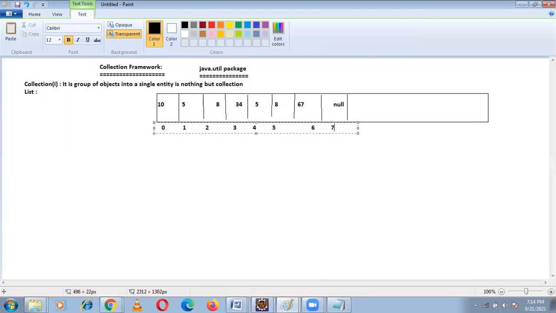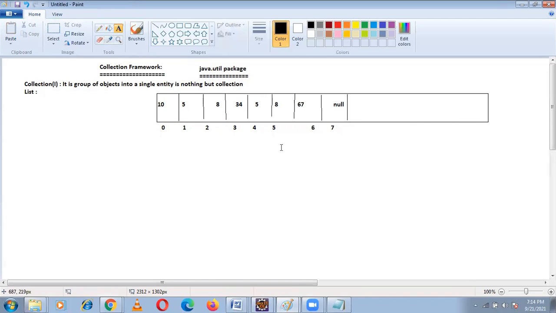Okay, here in list it is also nothing but a group of objects which is used as a single entity, stored in the form of a single entity, and null values are allowed in list. Duplicate objects are allowed in list, and it is index based. Now in list, whatever elements you give, like 10, 5, 8, 34, 5, 8, 67, null.